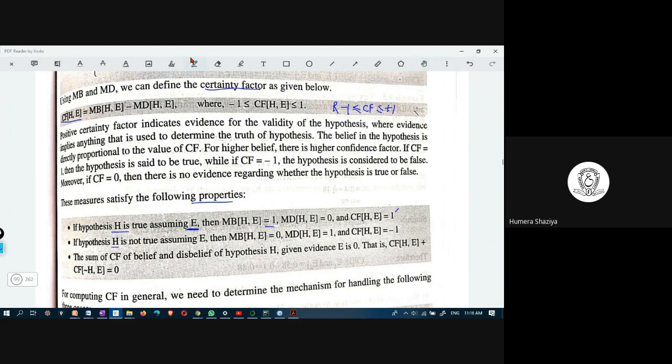If hypothesis H is not true, means negative, assuming evidence E, MB of H, E is 0, MD is 1, and certainty factor is -1. Because this is MB minus MD: 1 minus 0 is 1, 0 minus 1 is -1.